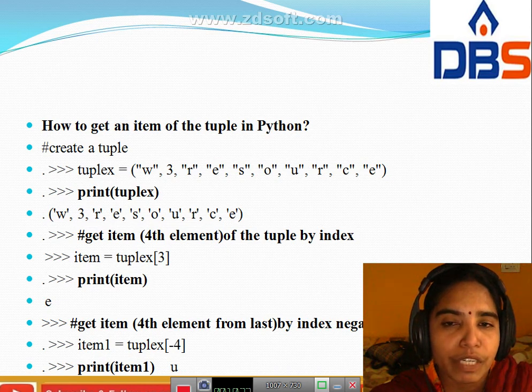Minus 2 equal to C. Minus 3 equal to R. Minus 4 equal to U. The printed value is 4, so print of item 1 gives the output U. Output is U. Next.